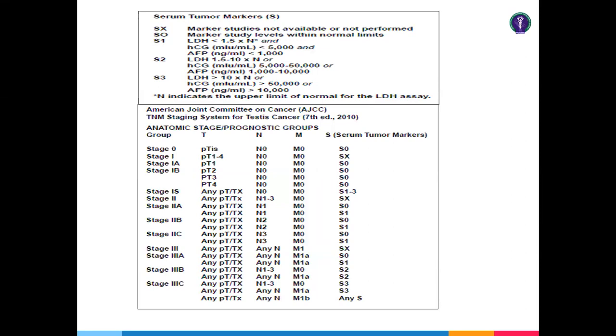And don't try to remember this staging. It's a very complicated one. So I'm going straight away to the next part.